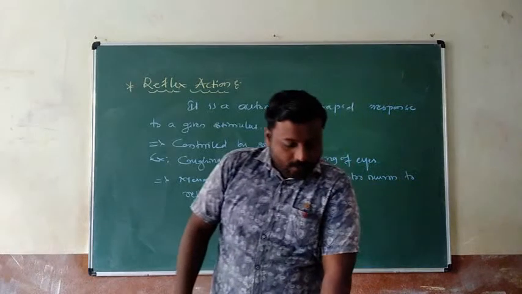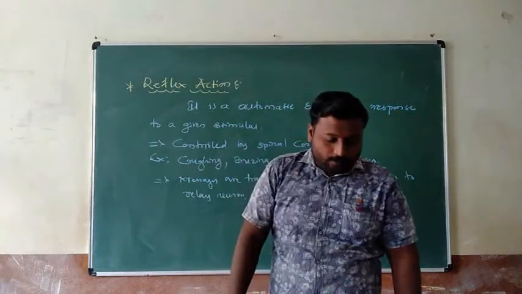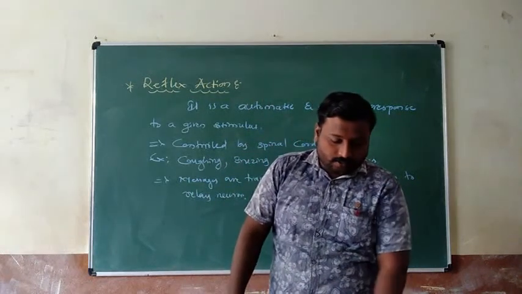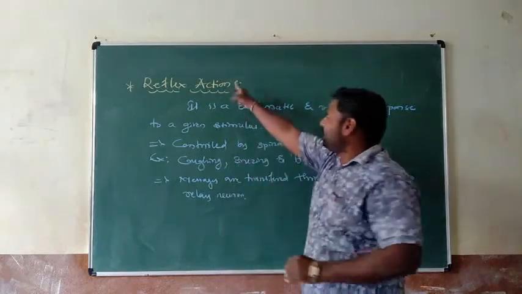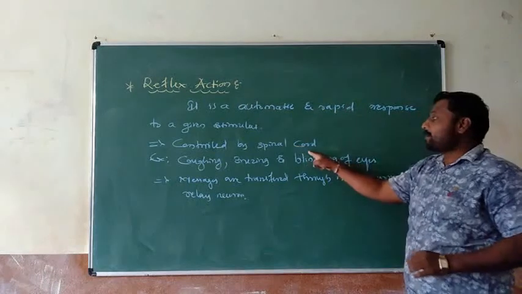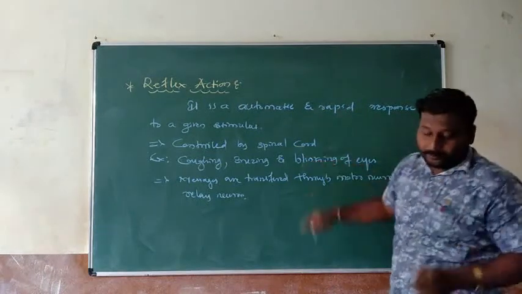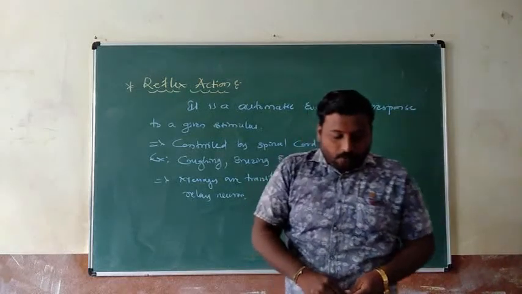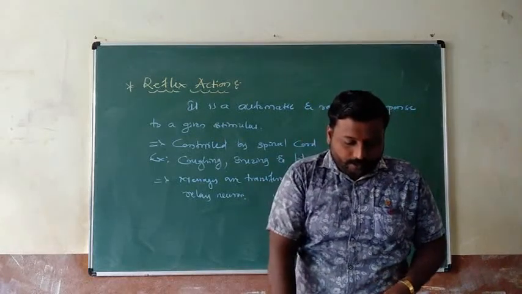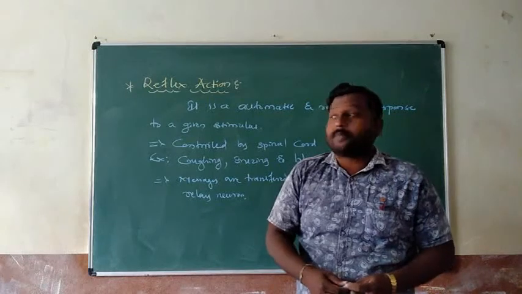Reflex actions are monitored and controlled through the spinal cord of the nervous system, not by the brain. My dear students, reflex action is totally controlled by the spinal cord, not the brain. This is because it may take more time for the brain to instruct muscles to move.